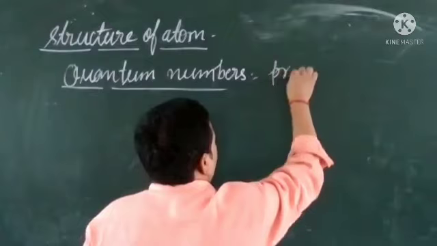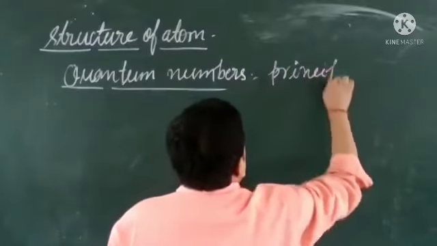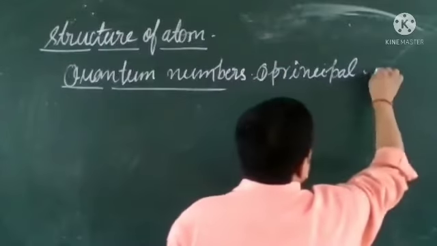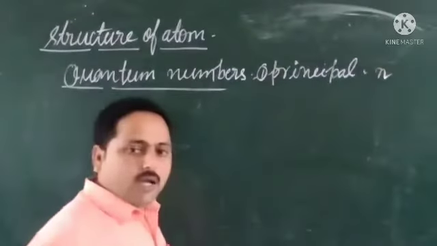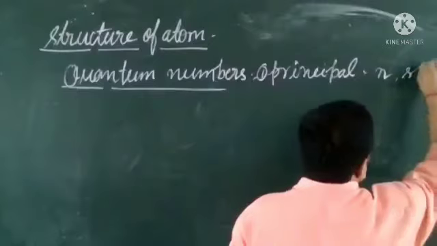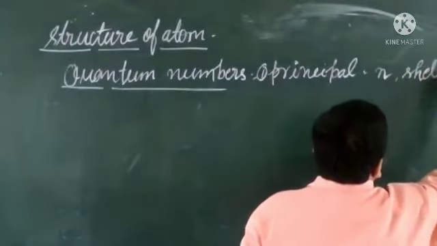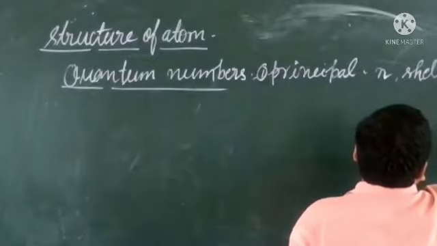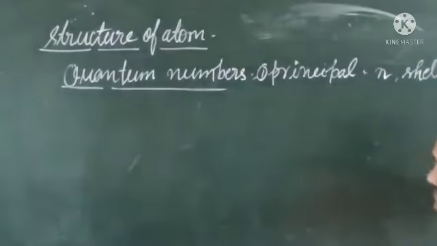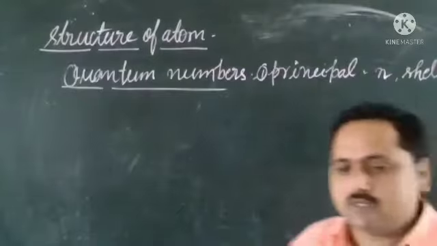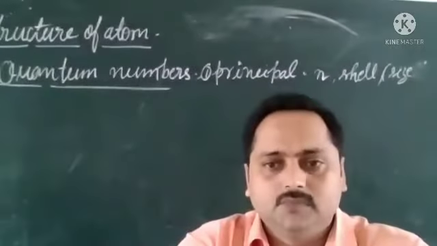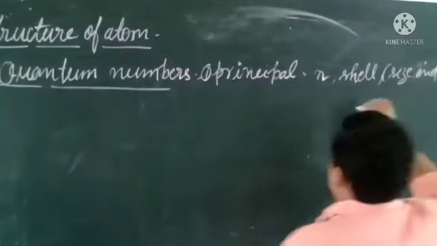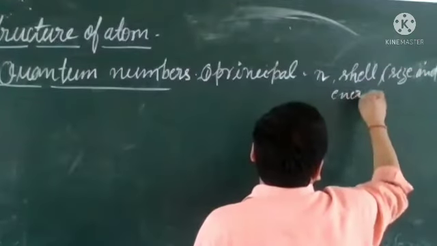Principal quantum number first. It is denoted by n, and it shows the shell, the size and energy of particles.